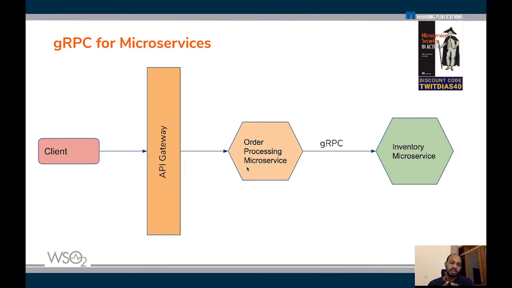Now, usually the external facing microservices are exposed over protocols like HTTP, because their functionality is exposed through APIs to developers of different kinds of applications, could be web applications, could be mobile applications, and so on. So they have to be human readable, and humans should be able to read and understand the contract, the API, and therefore these are usually exposed over HTTP protocols.